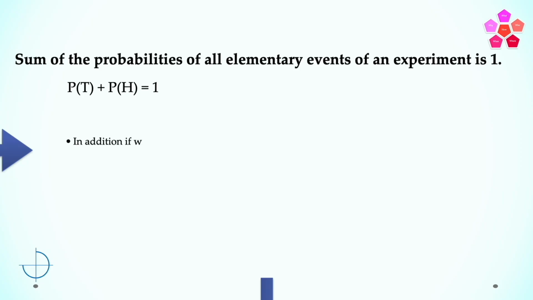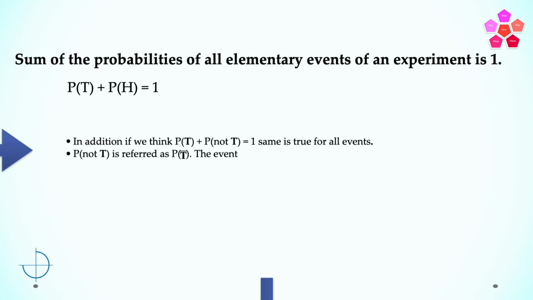In addition, if we think probability of tails, that is P of T, plus probability of not having T is also equal to 1. Same is true for all events. So probability of not having a tails is referred to as P of T bar.